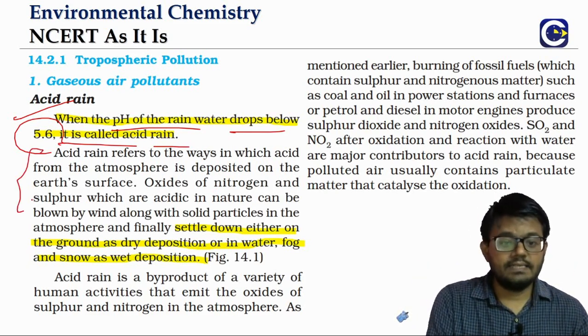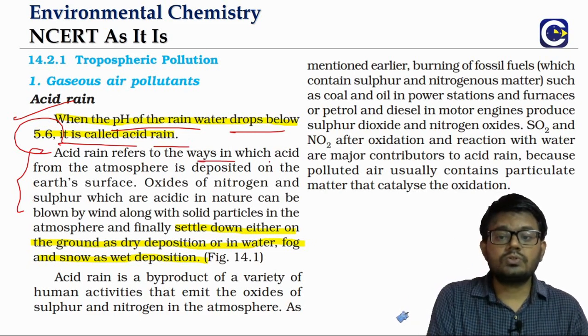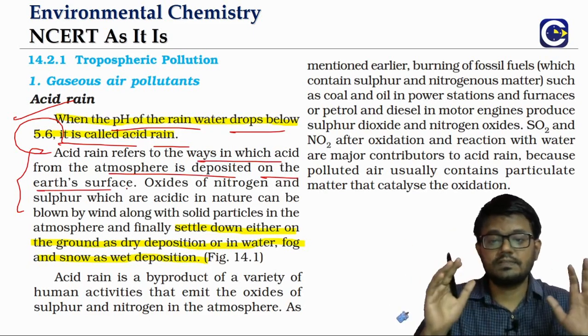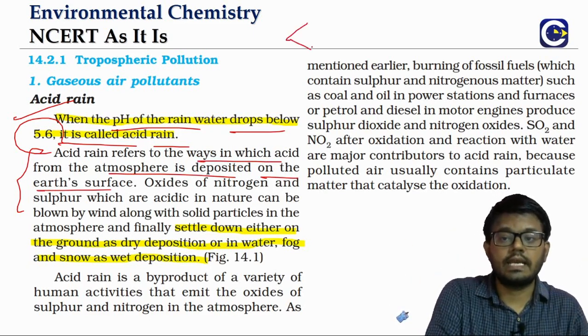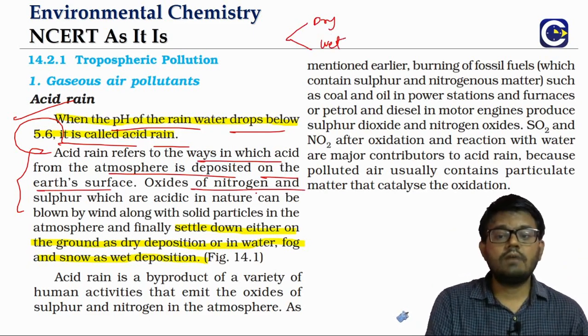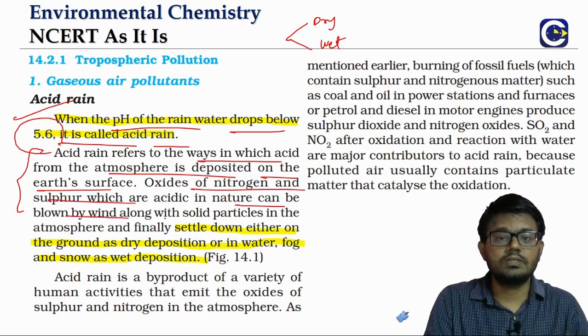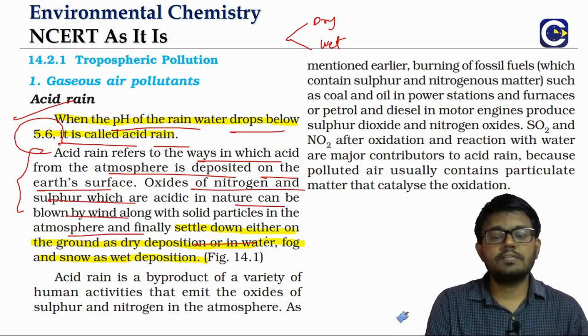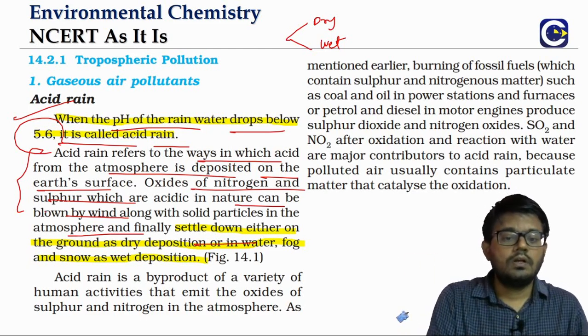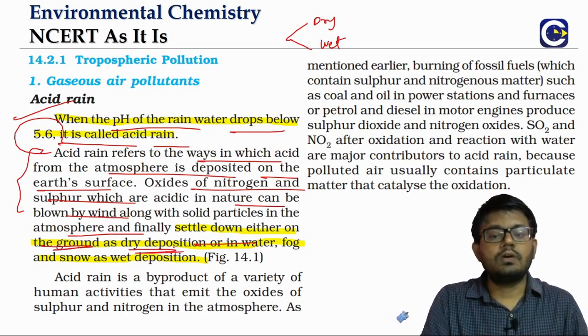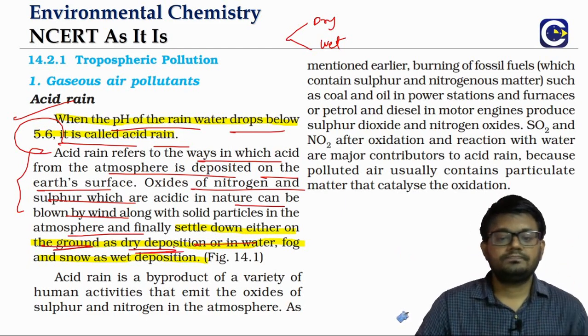But as I said before, the word acid rain is used to indicate a lot of ways in which acid from the atmosphere is deposited onto the earth's surface. We will mainly talk about two categories: one is dry deposition, second is wet deposition. Oxides of nitrogen and sulfur, which are acidic in nature, are blown away by the wind along with solid particles, because the troposphere has a lot of solid particles. If they finally settle down on the ground, that is what we call dry deposition.